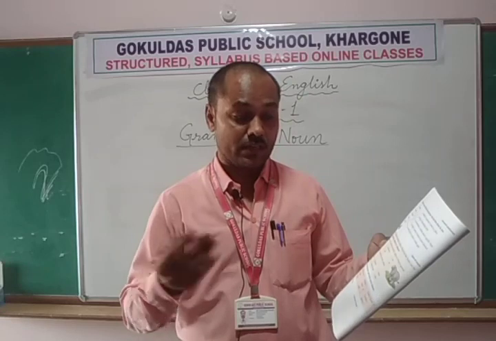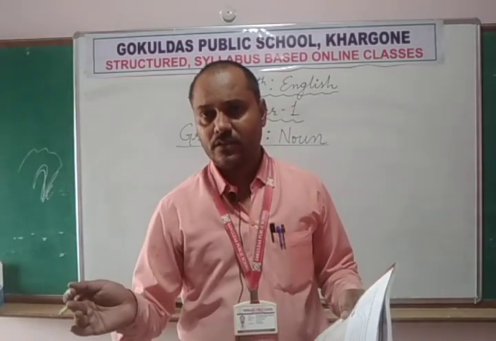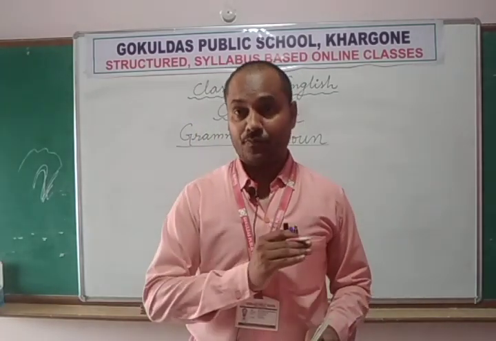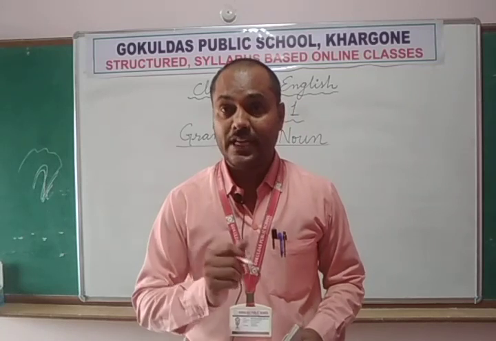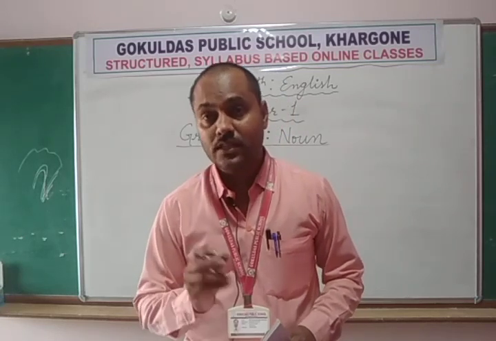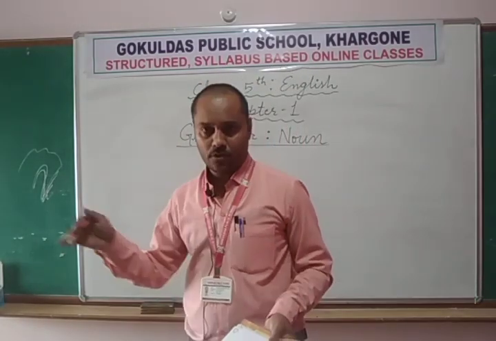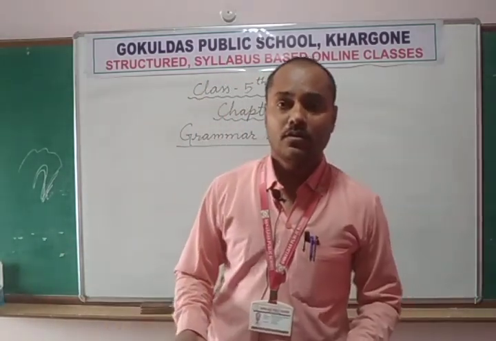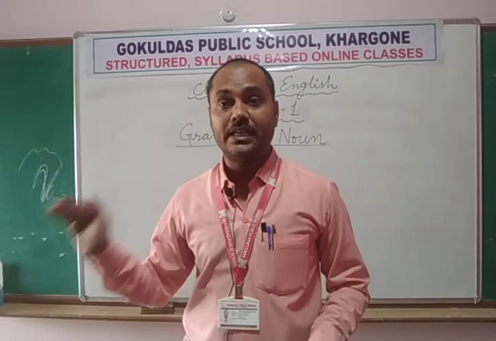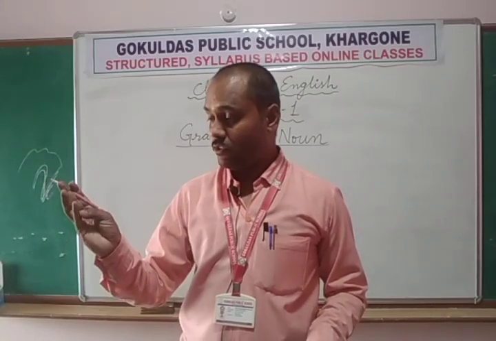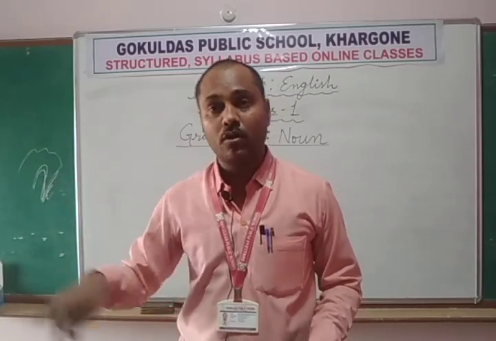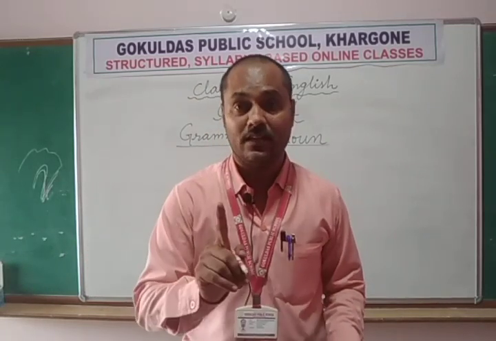a place or thing in general. Just like if you talk about places: city, village, town, these are the common names. For Khargon we can also use the name city. Khargon, Indore, Ujjain, Bhopal, all these places have one common name, city.